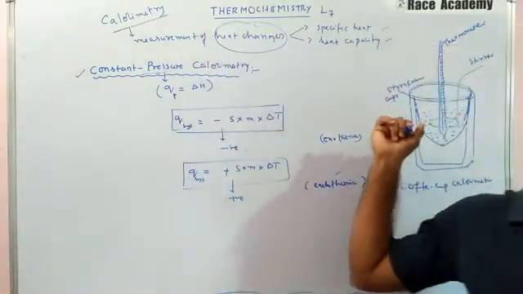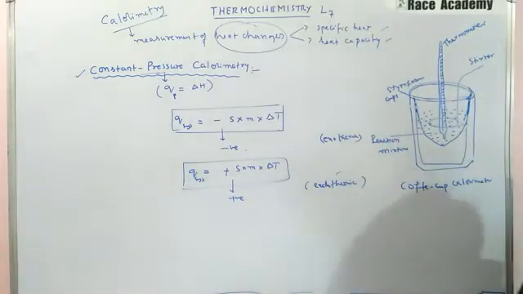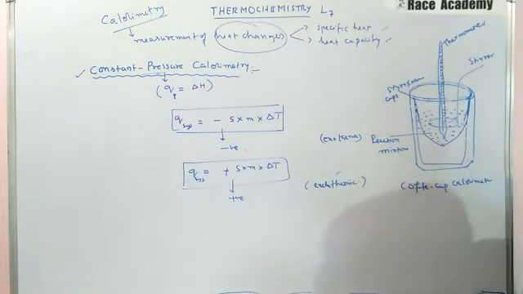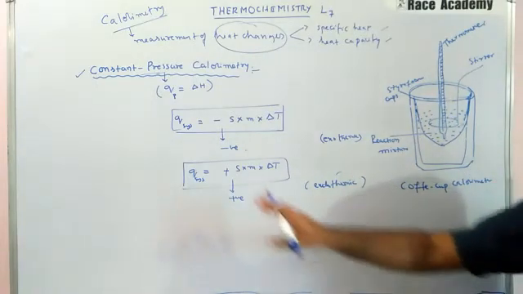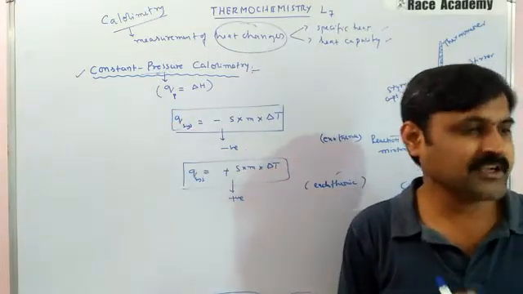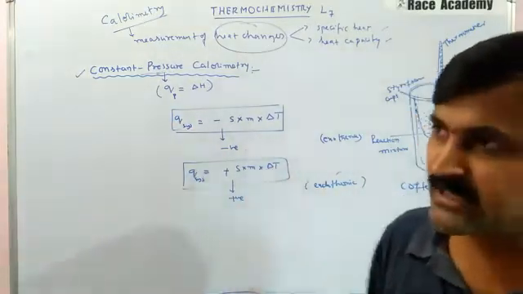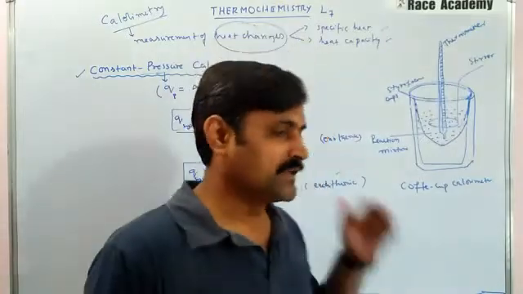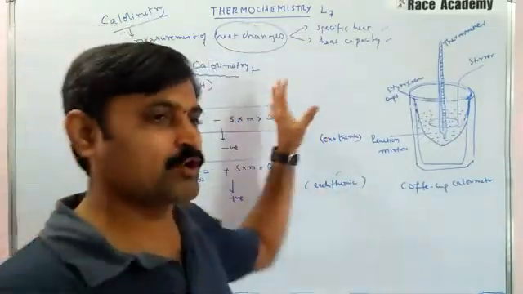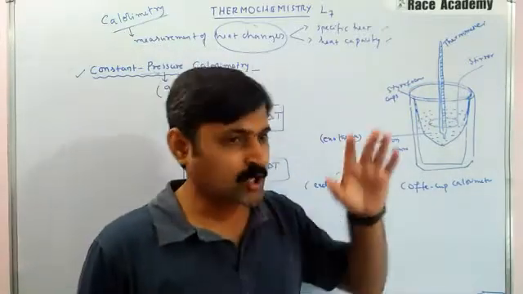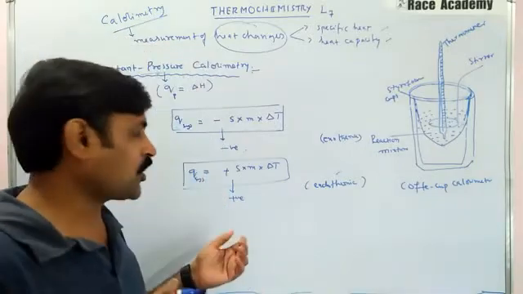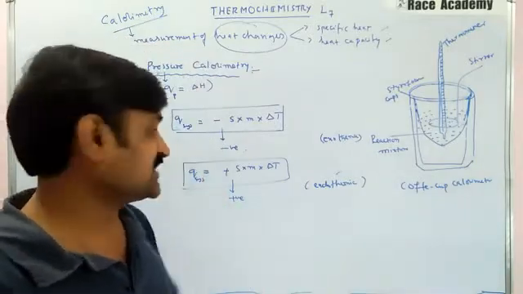This picture shows that a constant pressure calorimetry definitely can be utilized to determine the delta H of the reaction. This Q of the system is nothing but enthalpy change. So calorimetry is very much useful in determining enthalpy changes. So here we have a constant pressure calorimetry we have discussed that can also be used to determine the heat capacity of an object or specific heat of a substance.